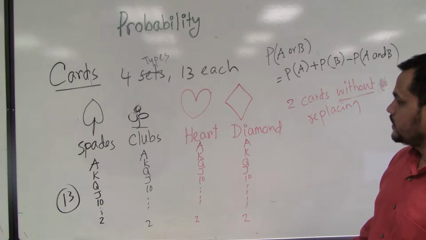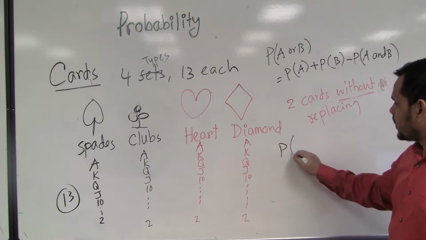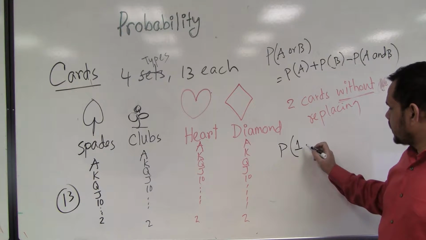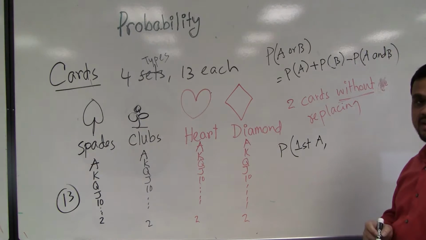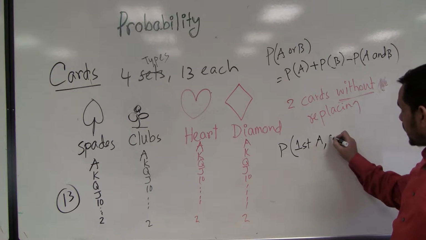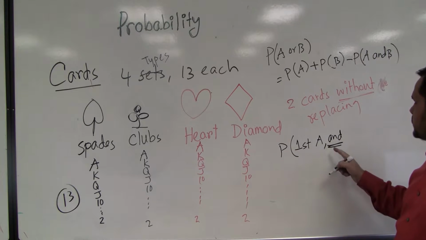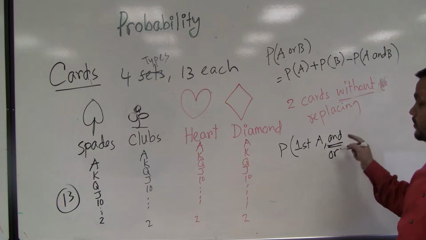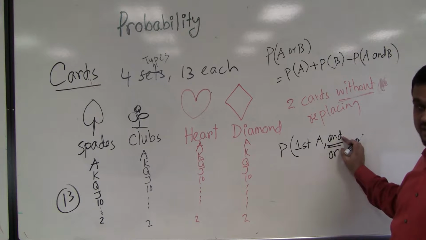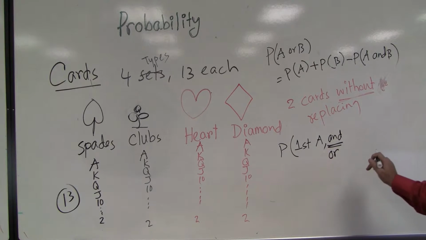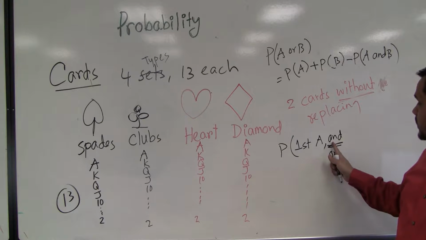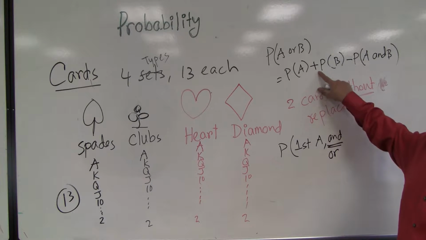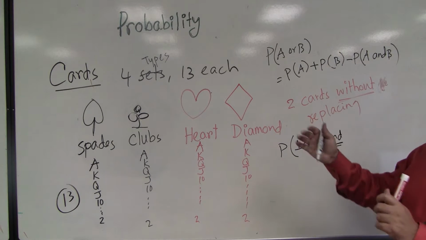What is the probability that first one is an ace, that means A, and second one is... Yes, this is also important. What it is telling, and or. So and, or, both are important. If it is and, then our rule is multiply. If it is or, then we use plus sign, and then we deduct any overlapping portion.